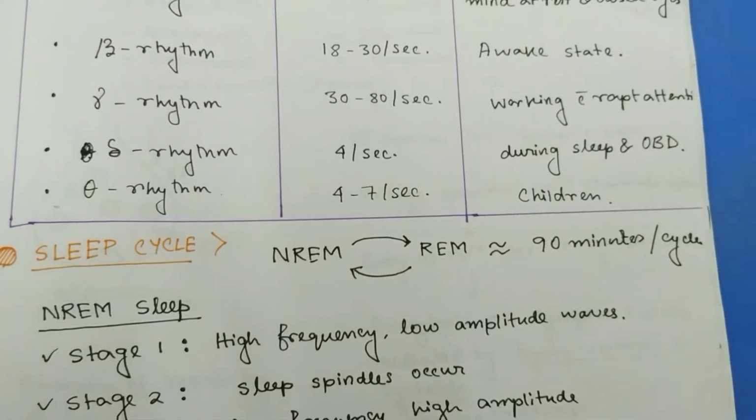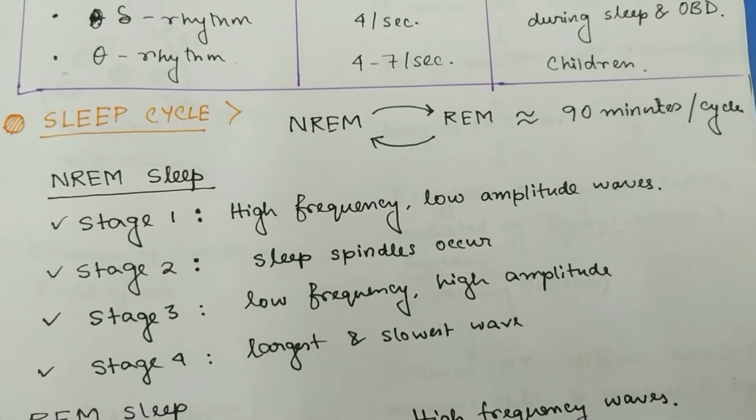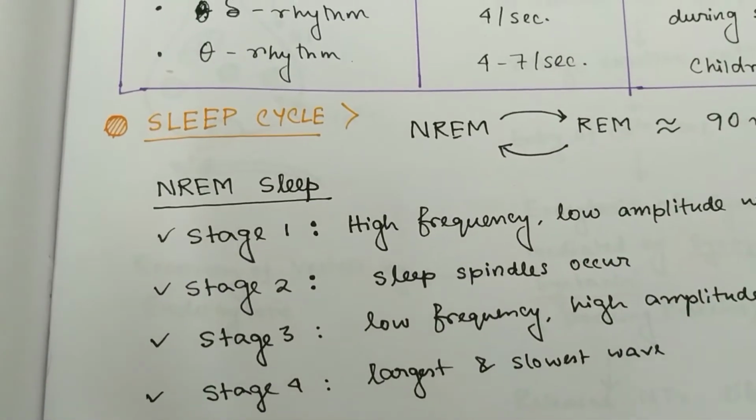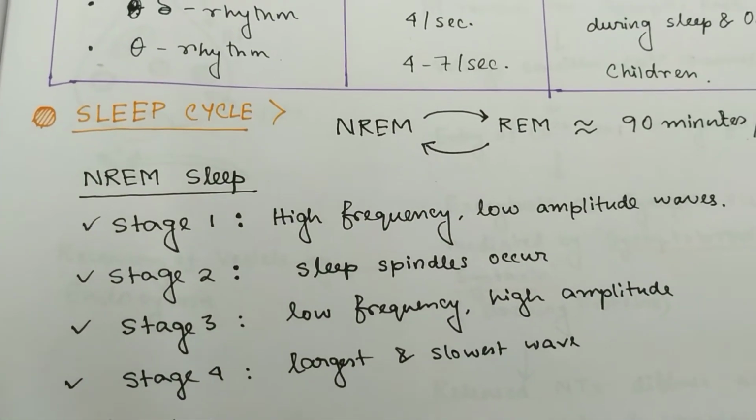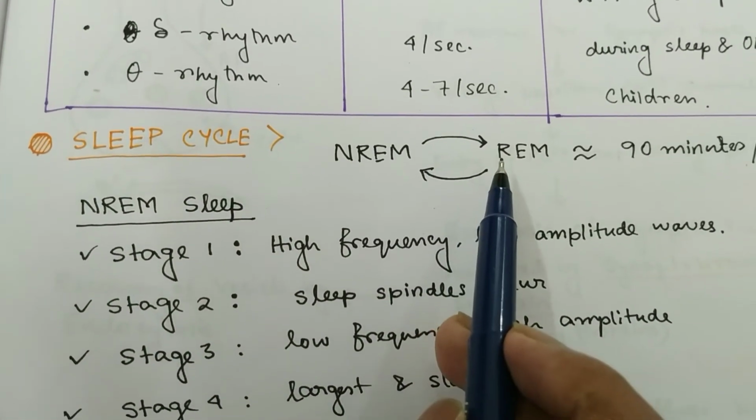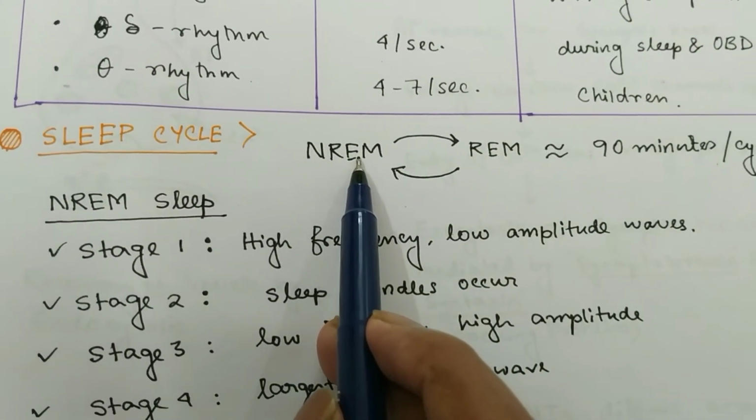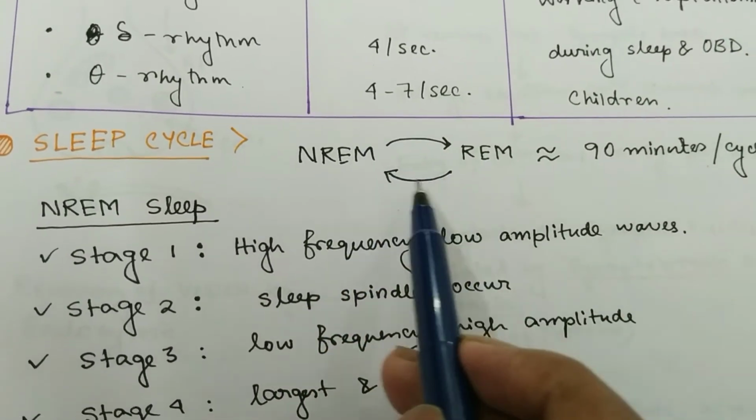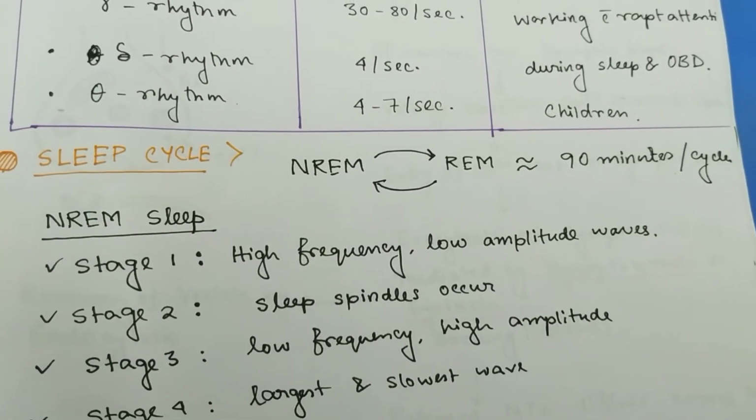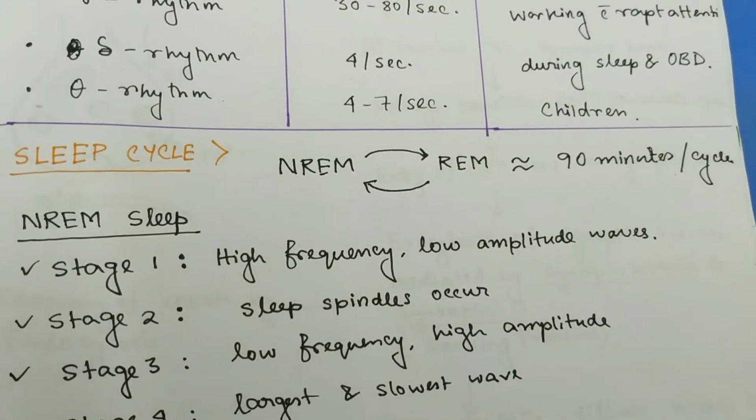Now coming to the sleep cycle. When a person goes to sleep, he passes first through various stages of non-rapid eye movement sleep and thereby enters into the rapid eye movement sleep, and finally the cycle reverses to the non-rapid eye movement sleep. Thus, every cycle constitutes 90 minutes, and thereby a person experiences 4 to 5 cycles during the whole sleep time.